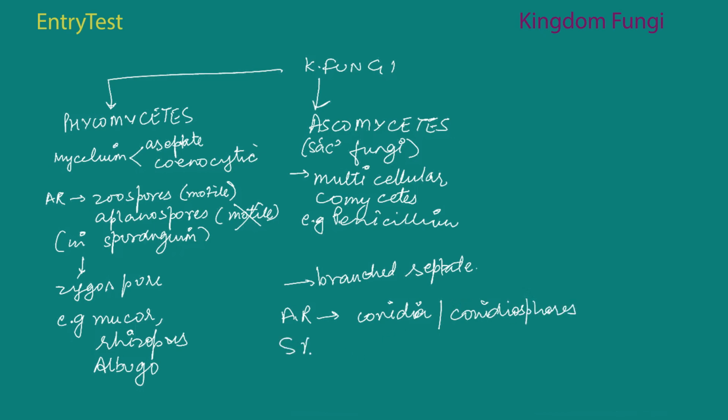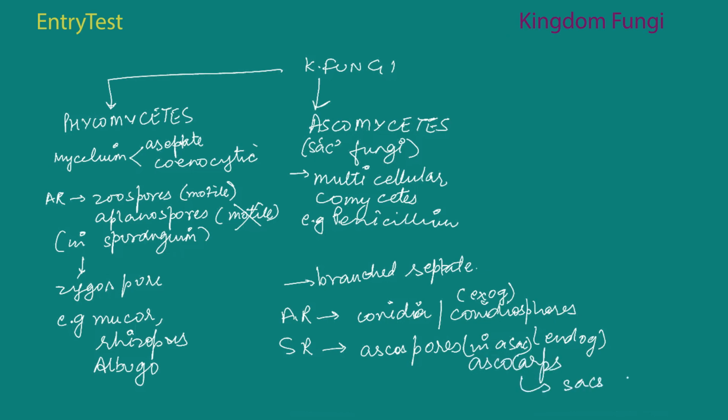Sexual spores, where sexual reproduction takes place, are called ascospores. They are produced in a sac. Remember, the conidia were exogenous, that means produced outside. These are endogenous, within a sac. And they are placed in different kinds of bodies called ascocarps. So ascocarps contain the sacs, which contain the spores. Examples are truffles and morels, which can be eaten as well, and we've already done the examples of penicillium and yeast.